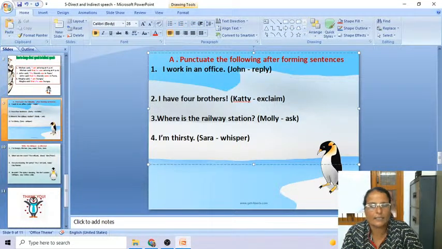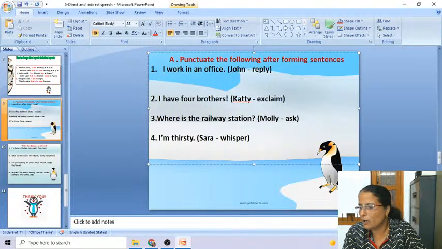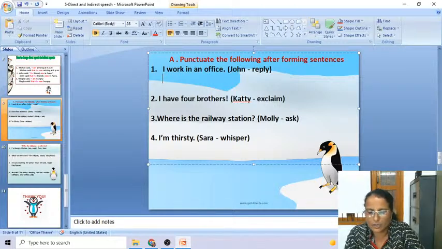Make it into an indirect speech. You know how to write indirect speech now, right? So here who is the subject, you can see, right? So now you can use the inverted commas and you can write.